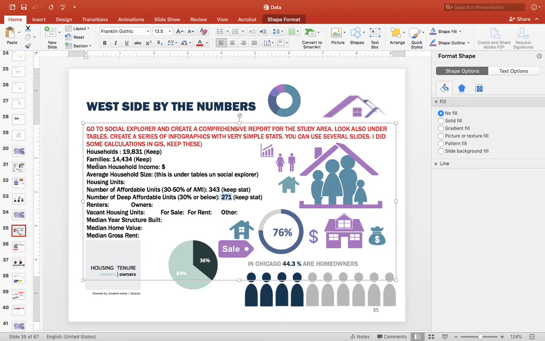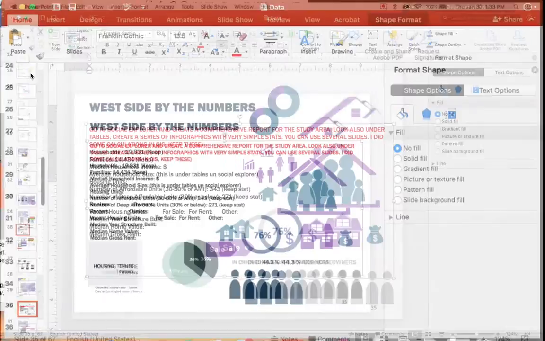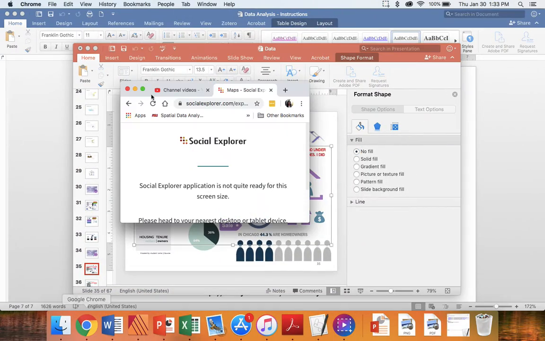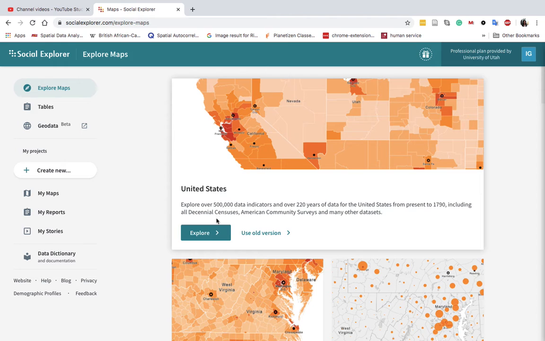So that means that you have to find what's the median household income in this area, the average household size, how many housing units, renters, owners, how many vacant units, for sale, rent, other, median year structure built, median home value, and median gross rents. All these are very basic statistics for housing that you can find in the comprehensive report of Social Explorer. So we can just go to Social Explorer and explore.